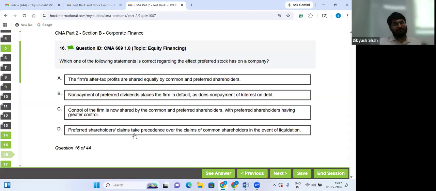Preferred stock is called preferred stock or preference shares because it has two rights over equity shareholders. First, the right to payment of dividend. They will be paid dividend before. And second, the right to repayment of capital. In the case of bankruptcy or winding up, they will be paid their capital first.